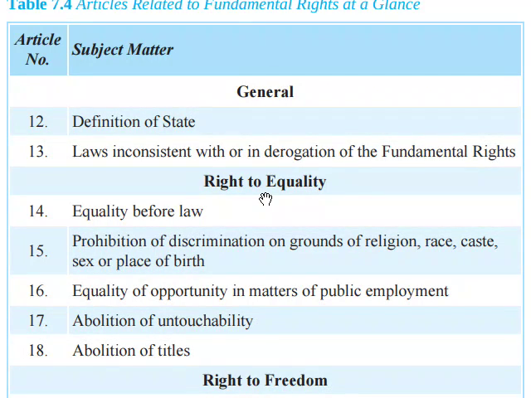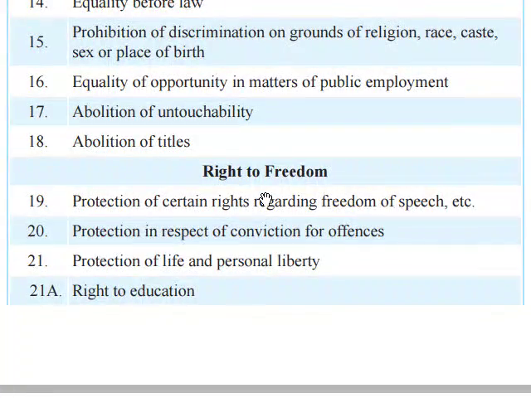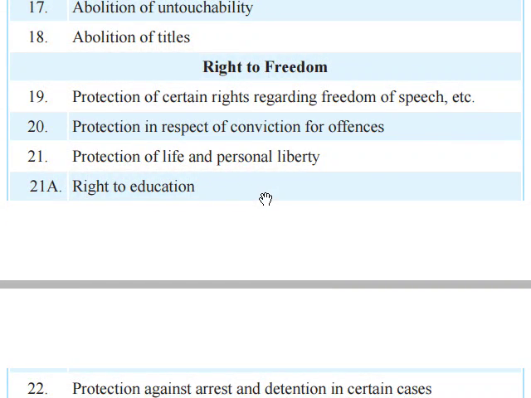So we have seen all these articles, and then the right to freedom, Article 19. Article 19: protection of certain rights regarding freedom of speech. Article 20: protection in respect of conviction for offences. Article 21: protection of life and personal liberty. Article 21A: right to education. Article 22: protection against arrest and detention in certain cases.